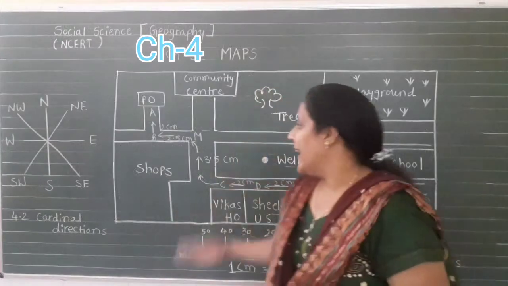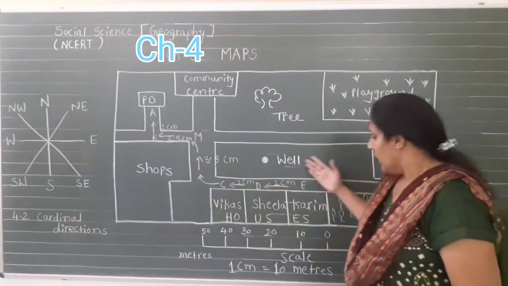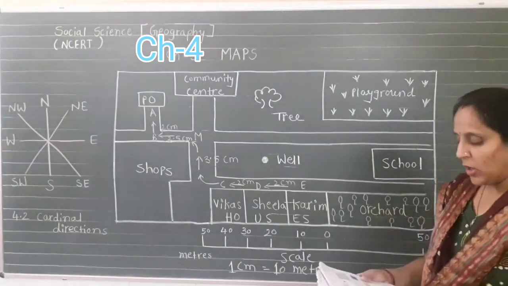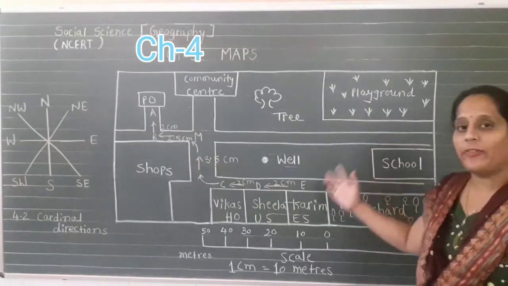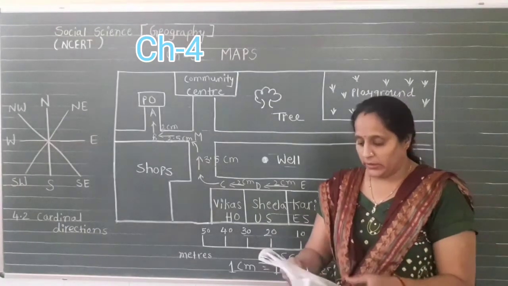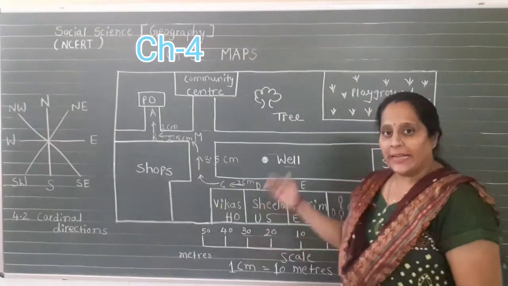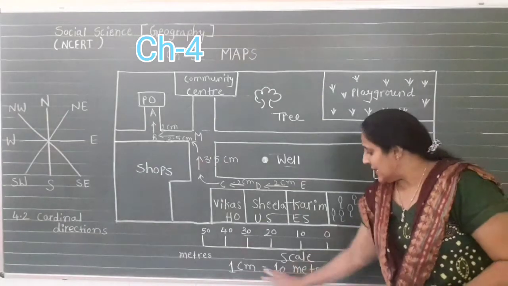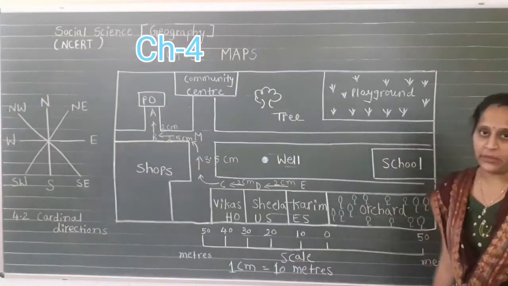Everybody, look here. I will show you another map, of a village. This map of a village gives you a lot of information about different measurements in scale. For example, here they give you the scale: 1 centimeter is equal to 10 meters.